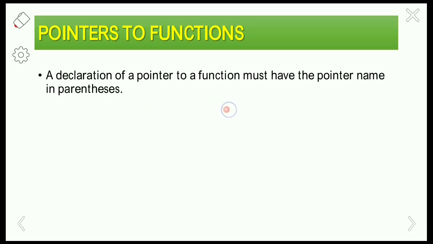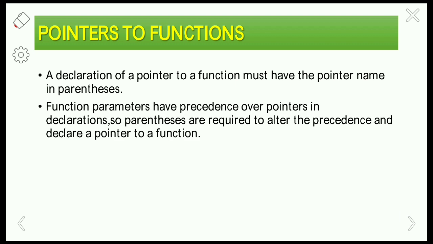A declaration of a pointer to a function must have the pointer name in the parentheses, and function parameters have precedence over the pointers in declaration. While declaring a pointer to function, the function is declared with the function name followed by a set of parentheses.